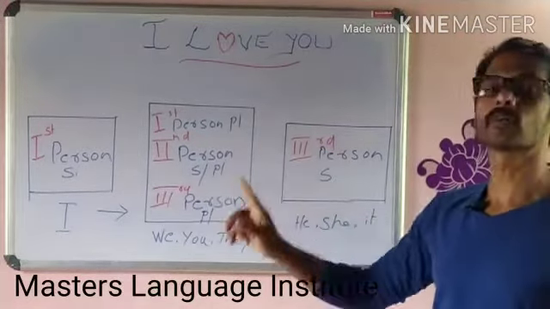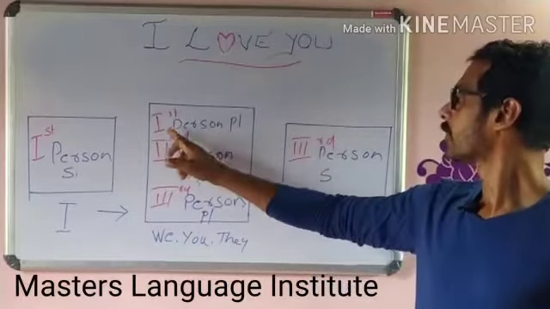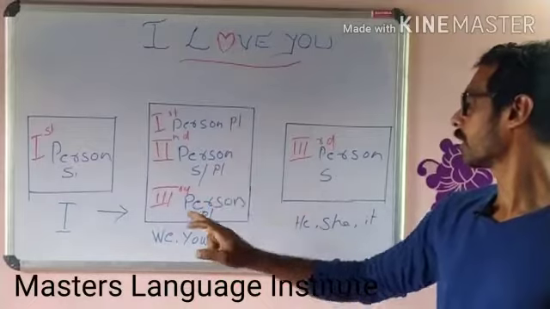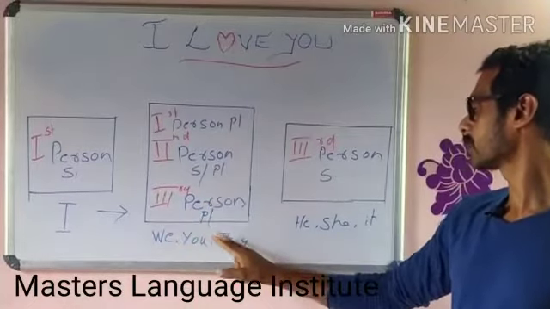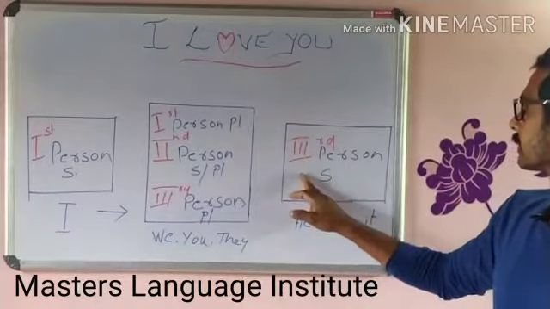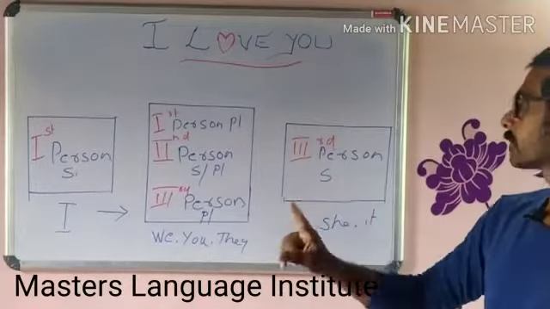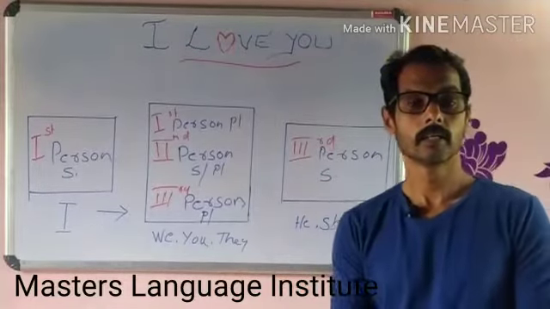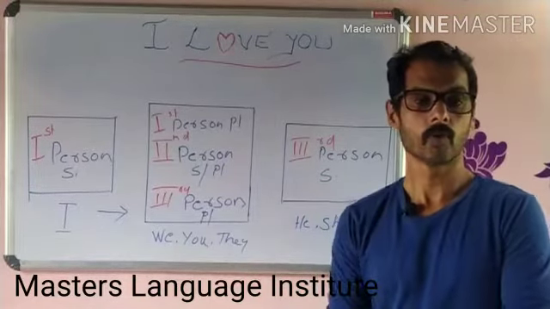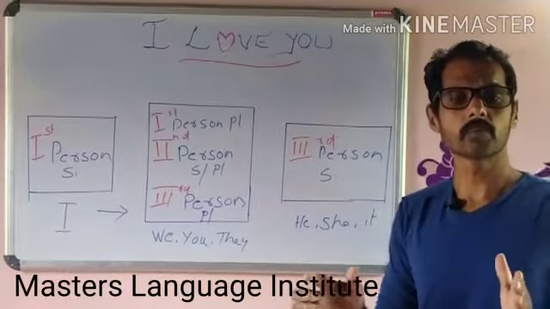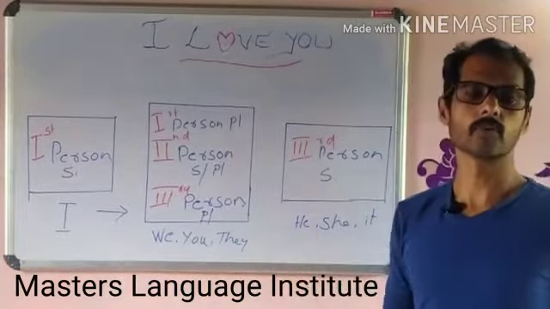In the second group, first person plural, second person singular and plural, and third person plural. And the third group, only one member, the third person singular. Always please keep these groups in your mind because grammar rules are different for different groups.